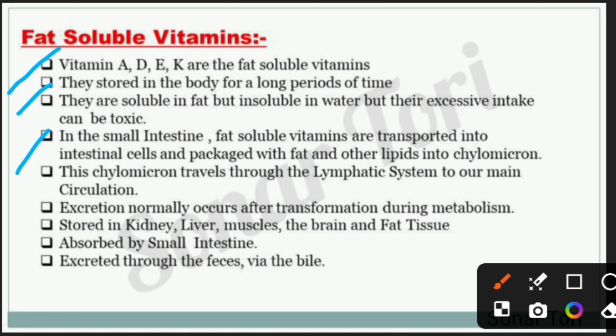After intake and digestion of the fat soluble vitamins, in the small intestine, fat soluble vitamins are transported into the intestinal cell and packaged with fat and other lipids into chylomicrons.